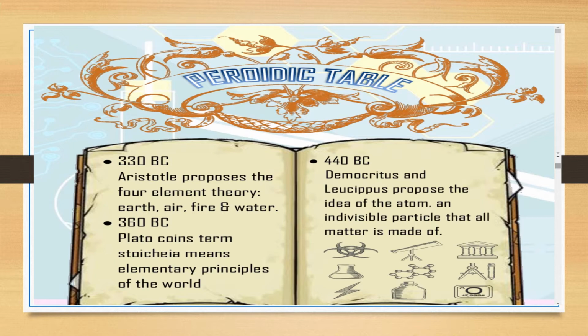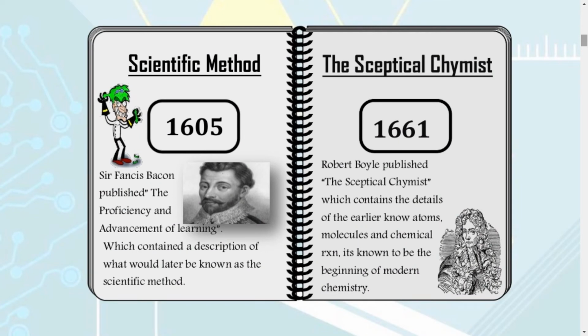Then Democritus and Leucippus came with a proposal that the matter around us is made up of small indivisible particles of matter, that is atoms. Afterwards, scientists worked a lot further, and to arrange all the elements, a person called Sir Francis Bacon published the Proficiency and Advancement of Learning.